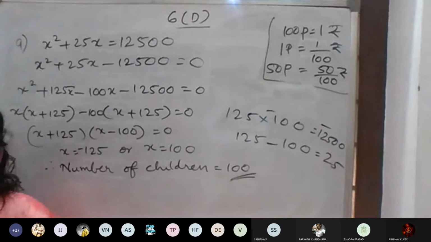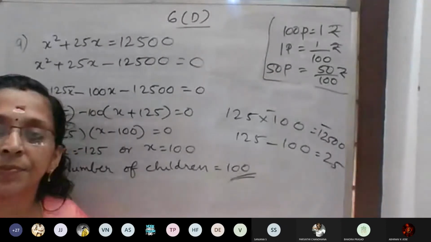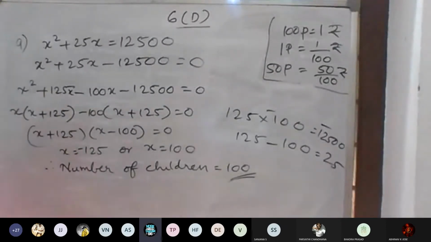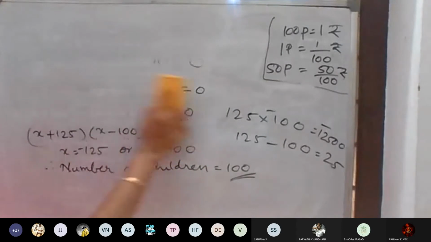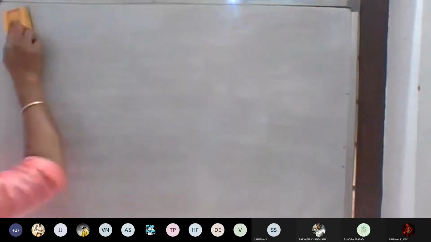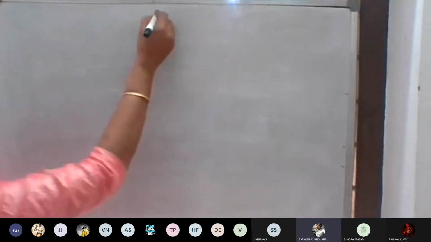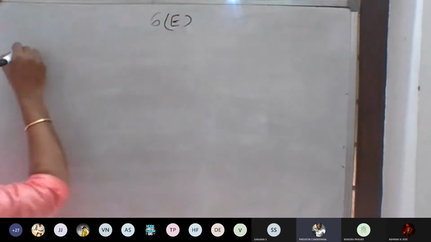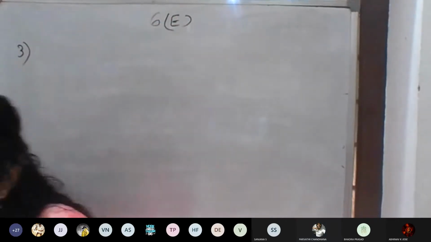Can we start 6E? Completed the 6D? Yes, ma'am. Question number 3. Ma'am, the rest of the questions in this chapter, like this exercise. 6E, last exercise. 6E, question number 3, miscellaneous only. So you will do, I think, isn't it? Last exercise. Last two exercises are the same.